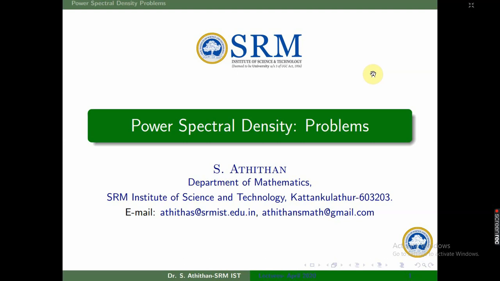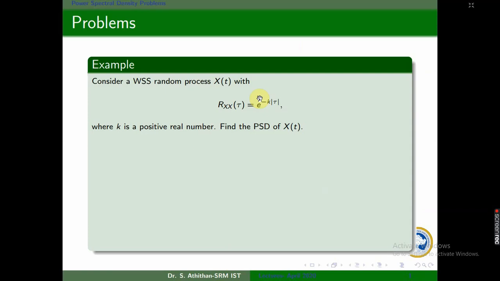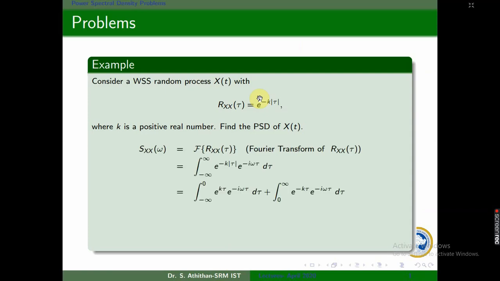Today we will see power spectral density and a few problems on that, because power spectral density properties and basics we have seen in the previous lectures. So now we will see some problems on that. The first problem we actually saw in the last lecture, and I am just recollecting it.